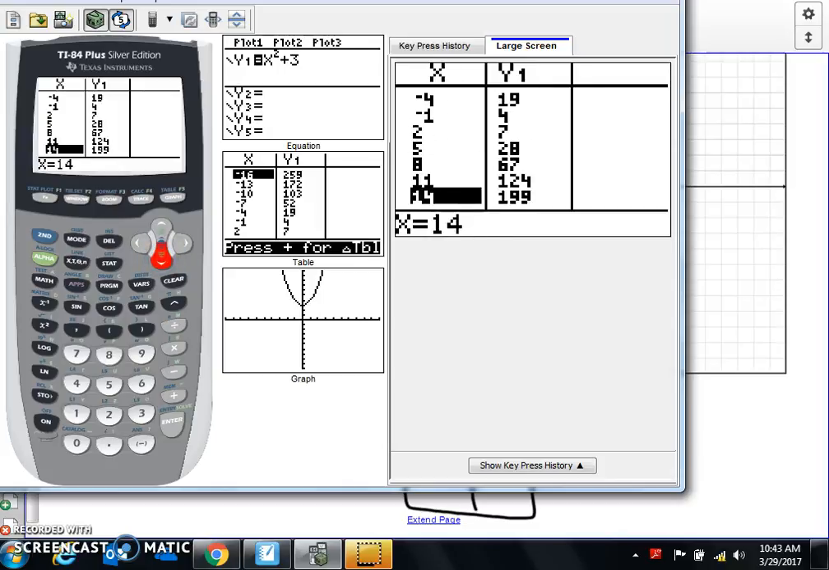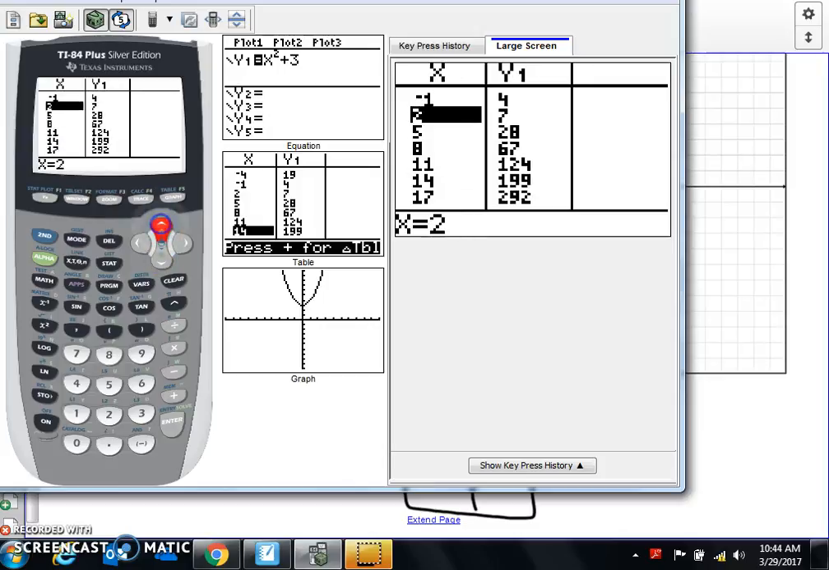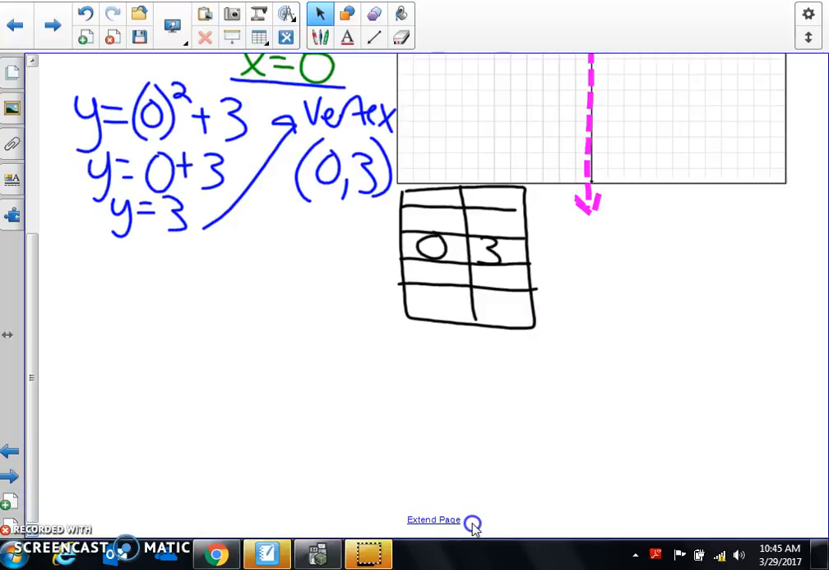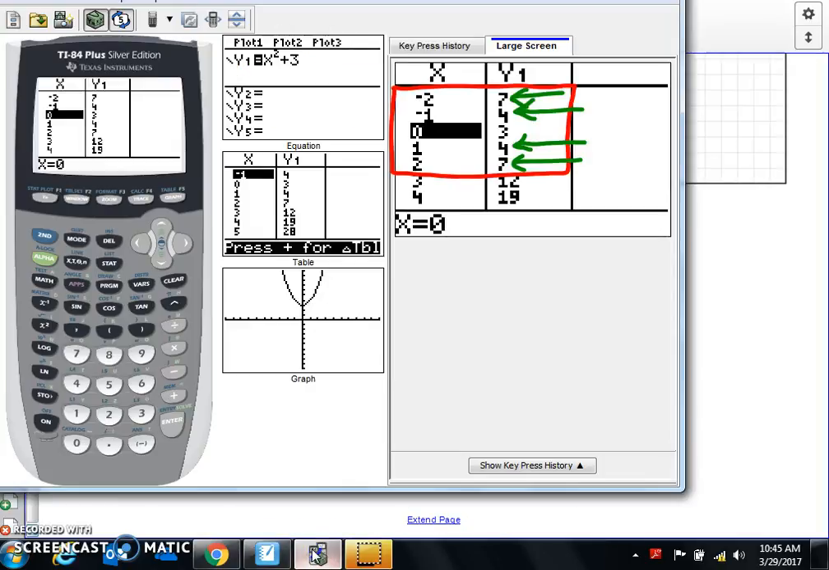So I'm going to put on either side my points. Sorry, for some reason I had to restart my calculator. But anyways, I'm at the table. Here's my vertex at 0, 3. And now I'm going to take 2 above and 2 below. Now remember, they have to be symmetrical. So my y values should be the same. Okay? So now negative 2, negative 1, 1, 2. And my y values were 7, 4, 4, 7.